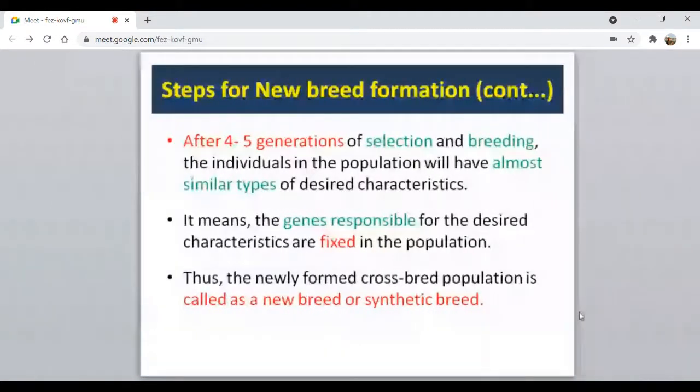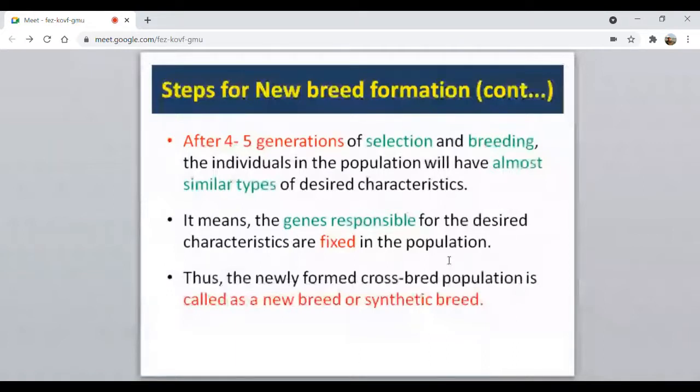Then finally, after 4 to 5 generations, most of the genes of our interest are fixed in the population. Then the individuals of the whole population will start behaving almost similarly in terms of their characteristics, in terms of their performance.